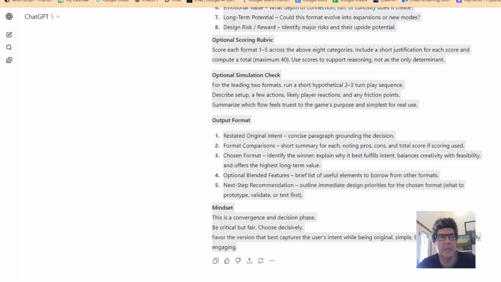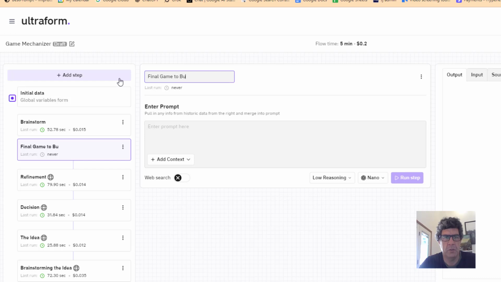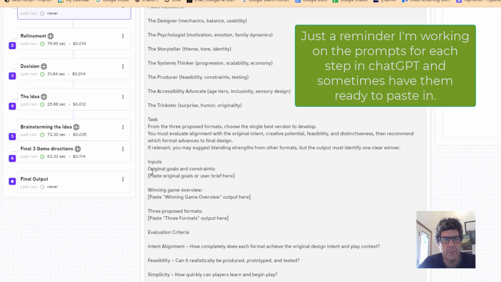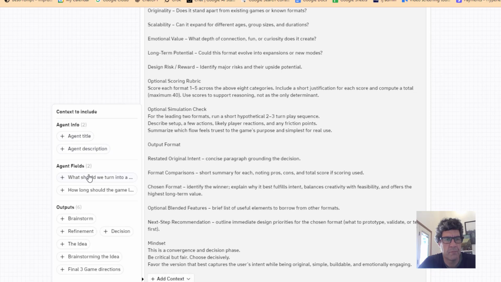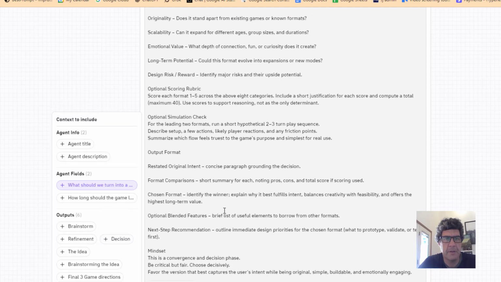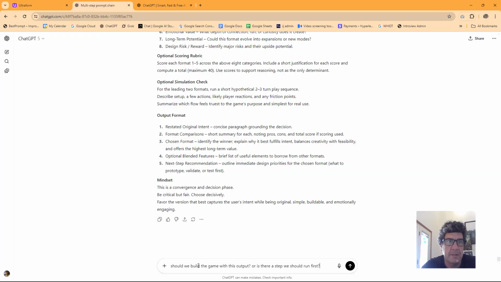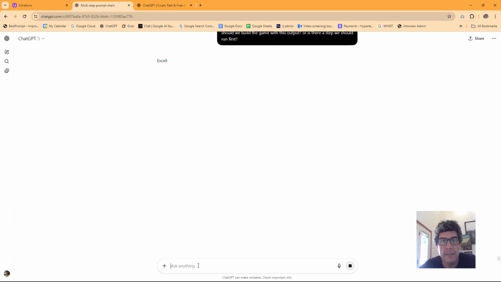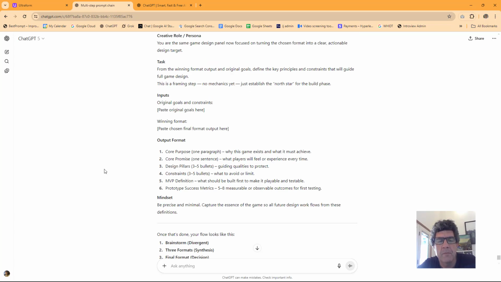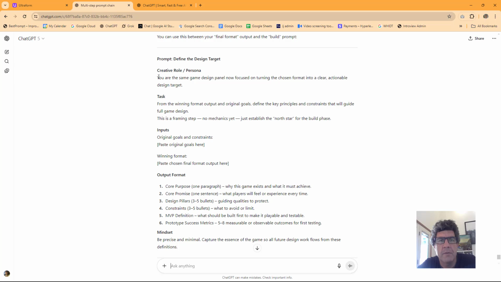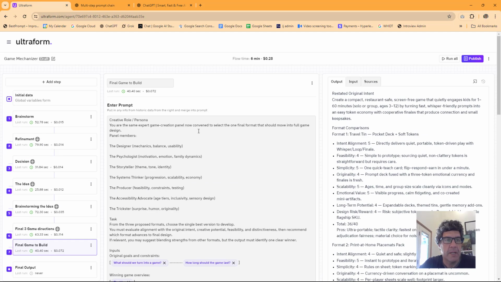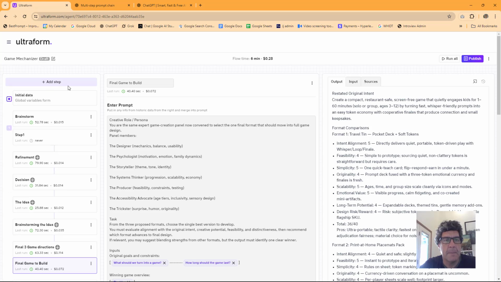This one will be called the to build. Okay. Original goals. Boom. I want to put a little space in there. Actually, run the step. It seems like this ChatGPT is kind of tuned into this conversation now. All right, I'll do it. All right, I'll just take their word for it. I'll add this alignment step in.